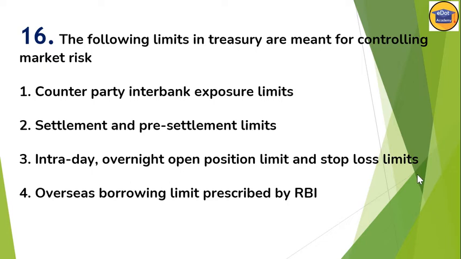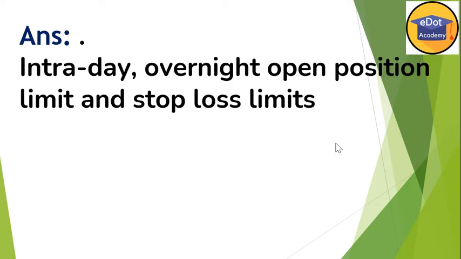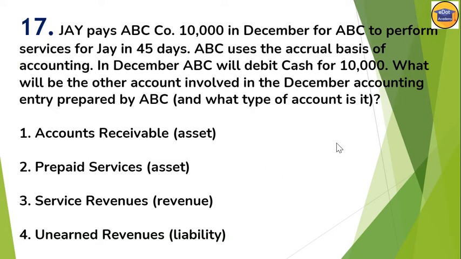Number 4th option, overseas borrowing limit prescribed by RBI. So, as per the given question, the following limits in treasury are meant for controlling market risk. Treasury applies intraday, overnight, open position and stop loss limits here because they are talking about the limit. Understood? Now, next question 17.